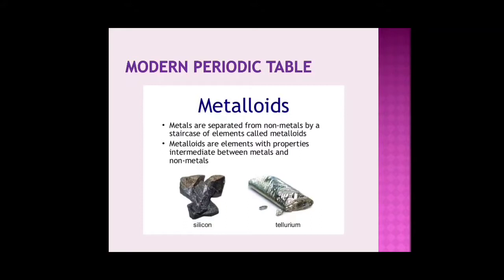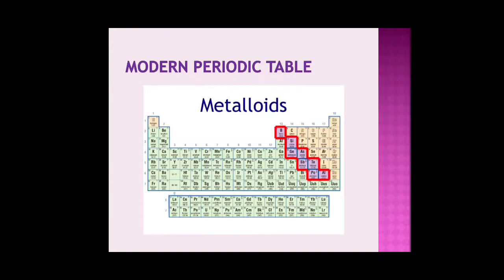Next are metalloids. Metalloids are separated from non-metals in a zigzag or staircase shape in the periodic table. These are the properties: metalloids are those elements which have properties intermediate, or in between, metals and non-metals. So they are neither totally metallic nor totally non-metallic. They are intermediate, in between. The elements we can see bounded in red are the metalloids.